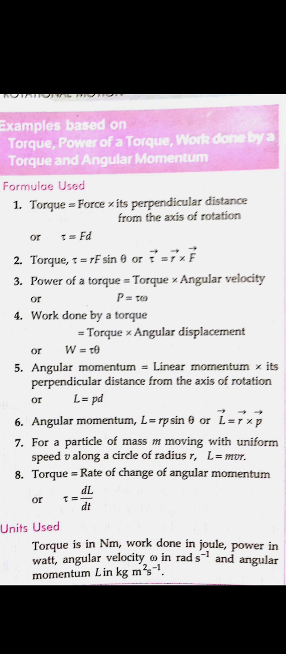We have seen angular momentum, which was the product of the perpendicular distance from the axis of rotation and its linear momentum, that is p cross r, and it can be written with an angle as p r sin theta. If a particle is moving uniformly along a circle, then its circumference is 2 pi r, we know that. But for the angular momentum it will be mvr, that is the linear momentum mv, and r will be there, that is mvr.